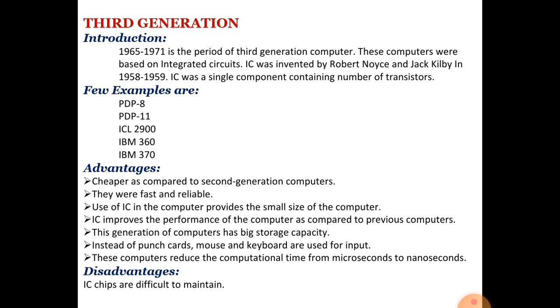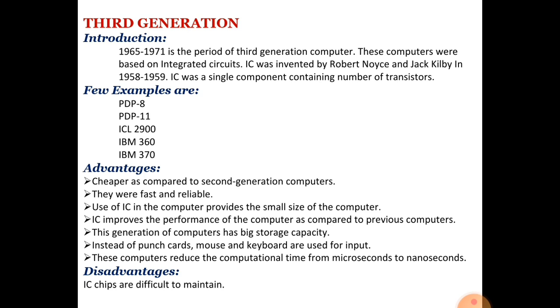IC, integrated circuit. A number of transistors together composed, joined to make an IC, integrated circuit. Collection of the circuit. Collection of transistors known as IC. So where in second generation computer we are using 1000 transistors, in that place we can use one IC. So its size is also reduced, uses less power, is portable. So many advantages of third generation computer in comparison to second generation.